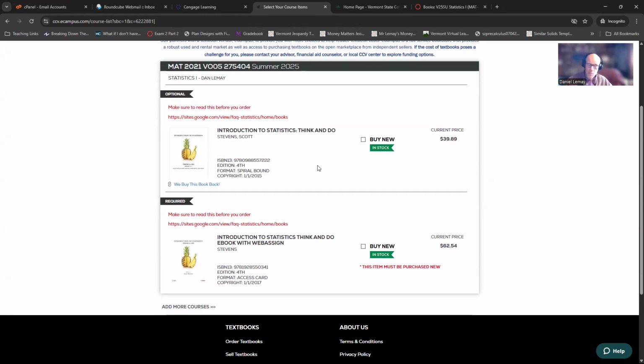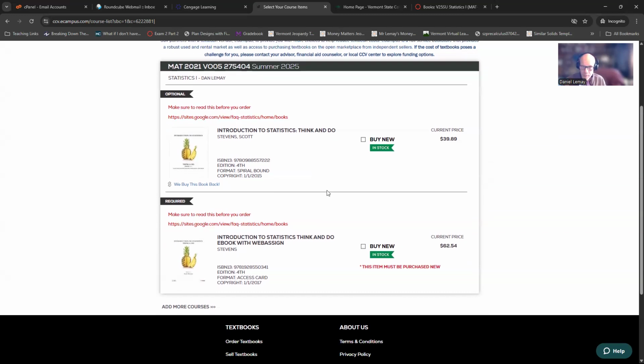If you have a textbook voucher, you need to buy it this way. It's the only way to spend that money. I don't know if you're working and your employer is going to pay for the books. I don't know how that reimbursement system works with your employer. You should ask HR how that all works.